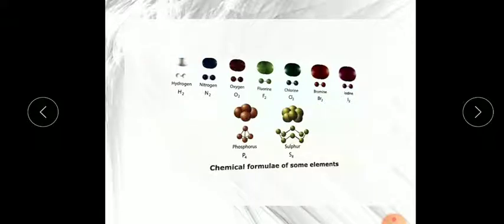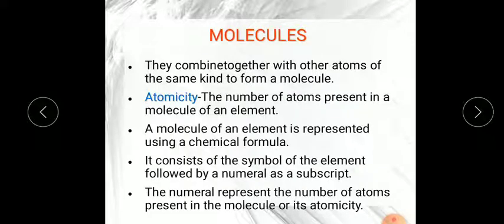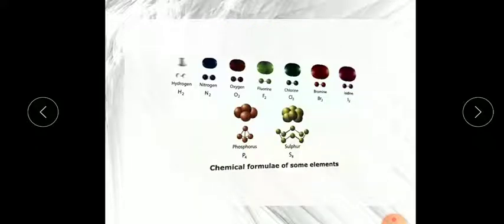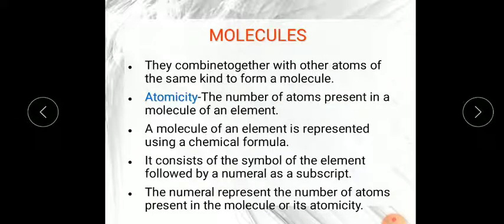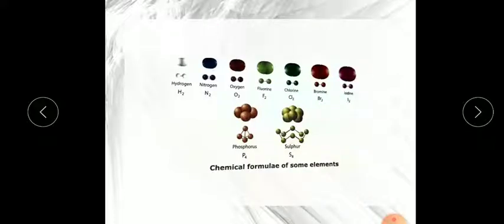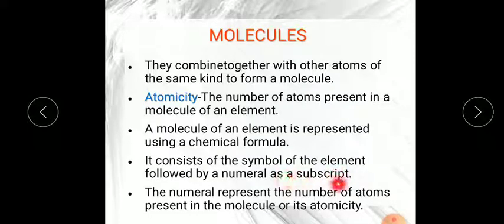Always remember this third point: a molecule of an element is represented by a chemical formula. The chemical formula of hydrogen is H2, nitrogen is N2, oxygen is O2, fluorine is F2, chlorine is Cl2, bromine is Br2, iodine is I2, phosphorus is P4 and sulfur is S8. These are the chemical formulas for molecules. It consists of the symbol of the element followed by a numeral, meaning a number, written as a subscript.